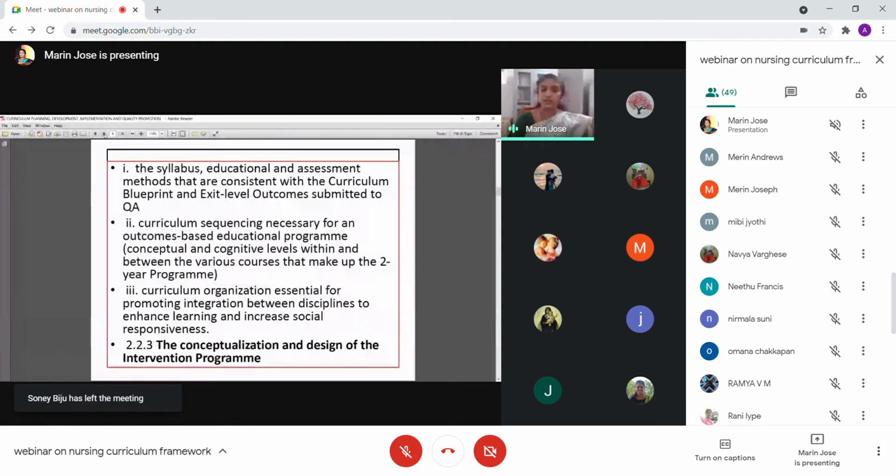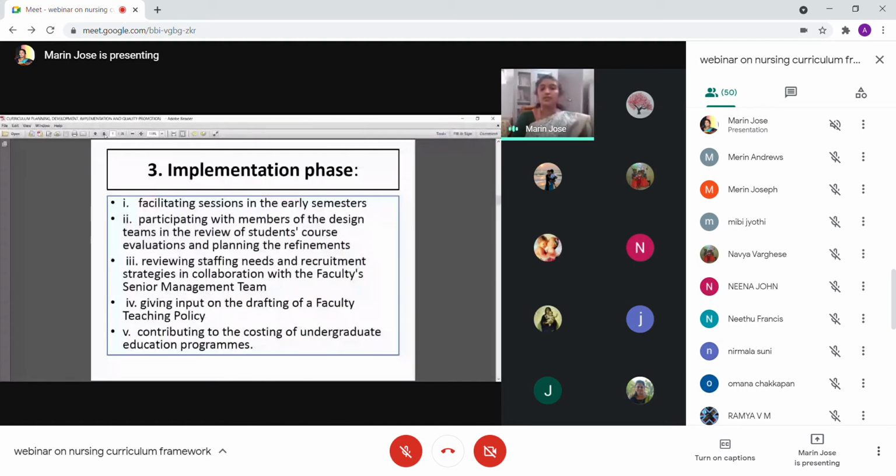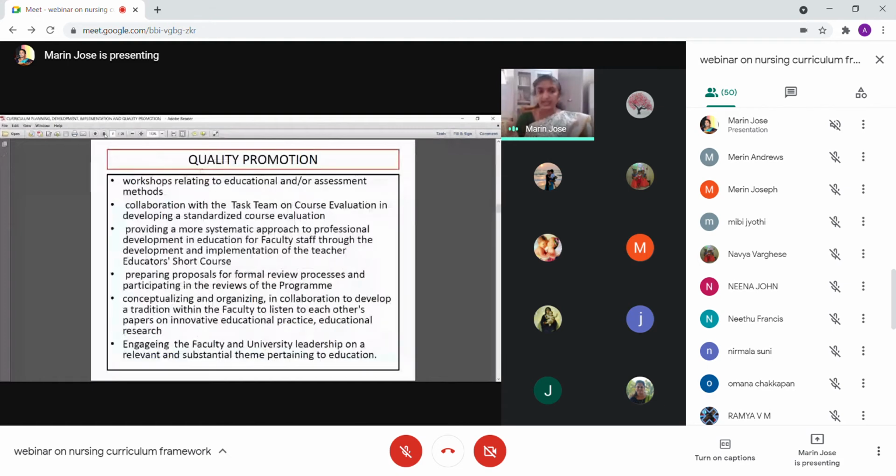So these are the things we will have in the second session. And then we will move to the implementation session. Since we are dealing with the curriculum framework at the moment, we need not move to the implementation session and the quality promotion session, or checking the quality, at the moment. We will concentrate more on the second part.